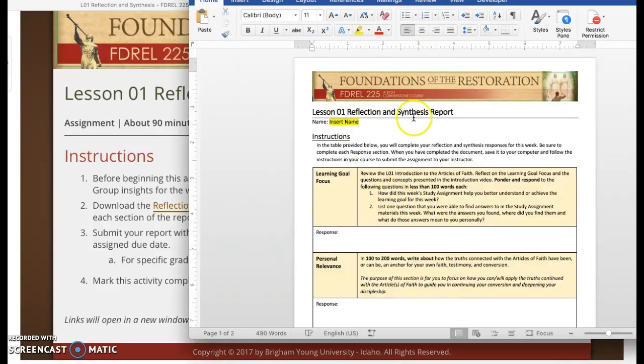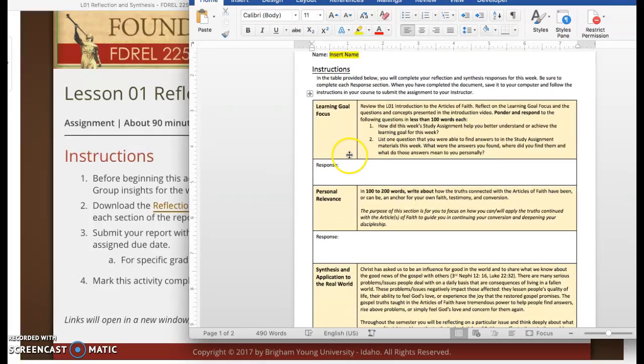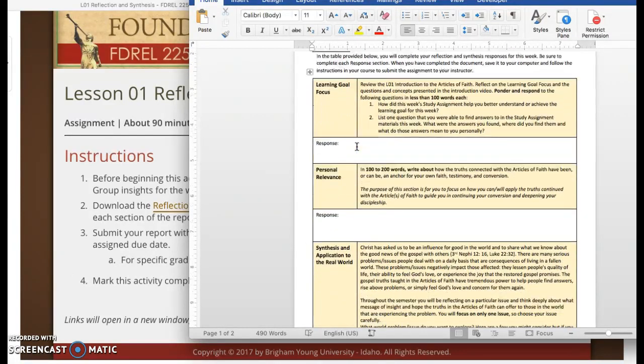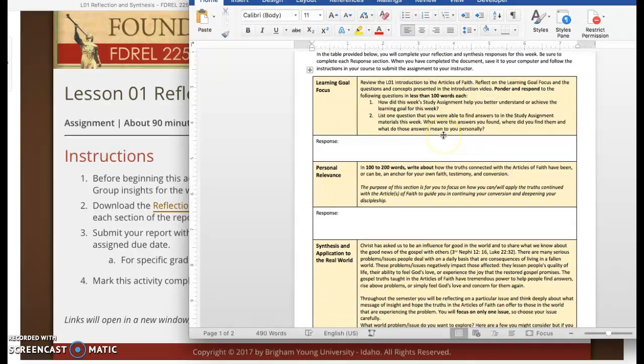Okay, so here is your reflection and synthesis report. So this is an easy way. I would just use this right here, save it on your desktop or wherever, and then fill this information out. But please notice what's in bold. Okay, so first of all, right here, you'll just respond to these two questions. But each question right here needs to be less than 100 words each in this section. Please make sure if you're doing 125, 150, 200 words, you're going to get docked. So keep it less than 100 words.